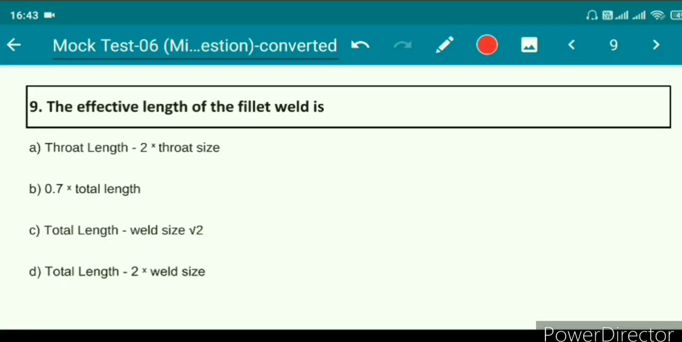Question number 9. The effective length of the fillet weld is: option A, throat length minus 2 into throat size; option B, 0.7 into total length; option C, total length minus weld size root over 2; option D, total length minus 2 into weld size. The right answer for this question is option D, total length minus 2 into weld size.